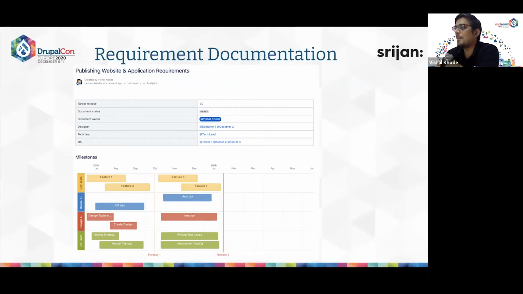Generally, requirements describe what a system should do, and they should contain enough details to outline the complete product's purpose, its features, its functionalities, and the behavior of the complete product. So let's have a look at one project requirement document to understand the various elements that should be included in our requirement documentation. This is basically created using a Jira tool.